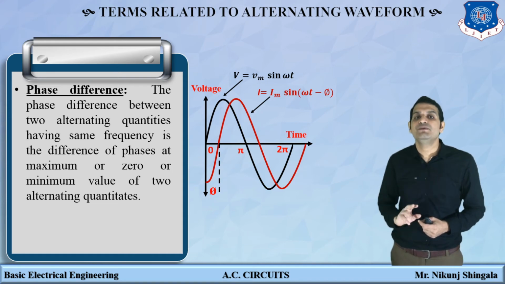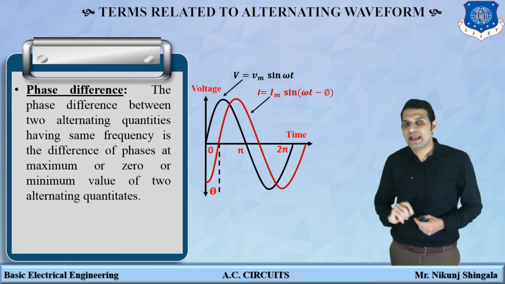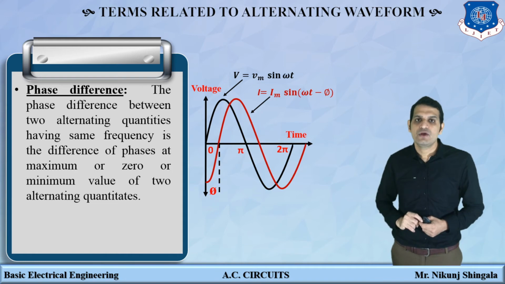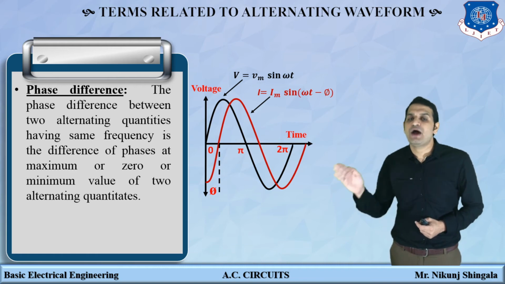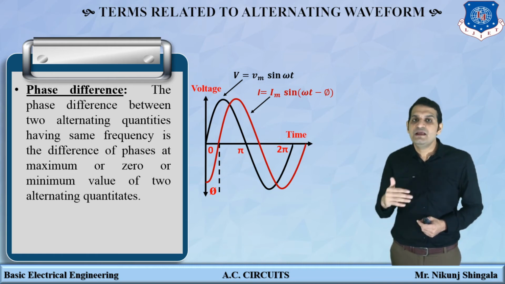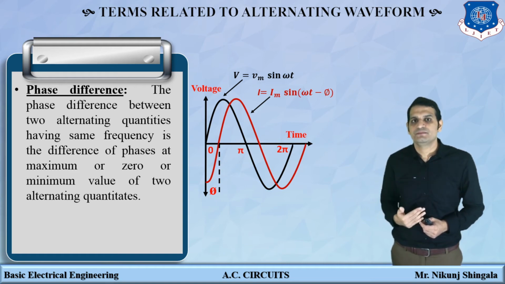So the phase difference between the two is phi. Now why is it a negative sign? Why is it minus phi? Because the current is lagging behind the voltage. Current attains its minimum value after the voltage. Similarly, we can also use the maximum value to calculate the phase difference.